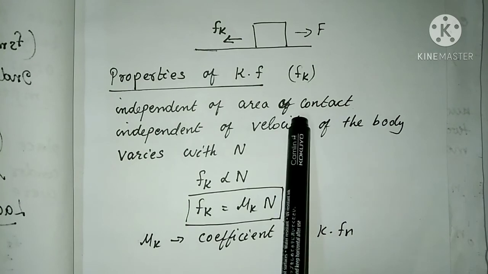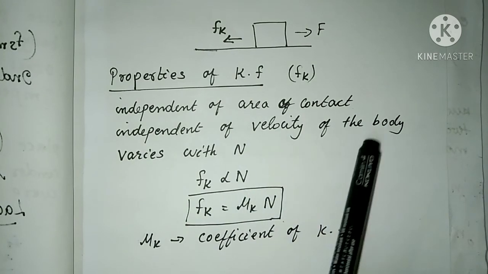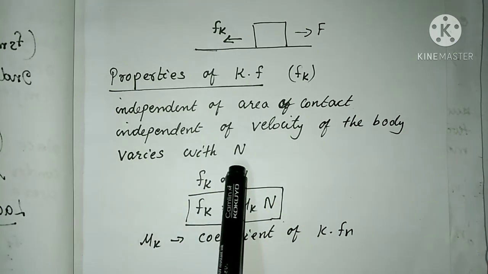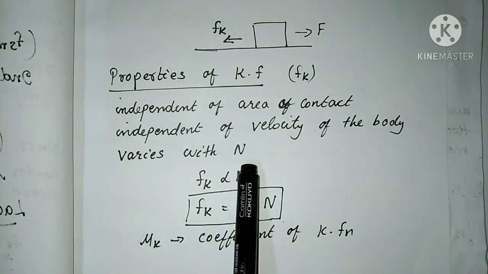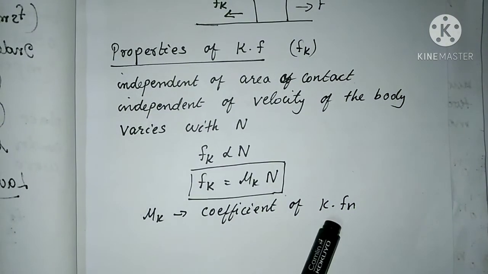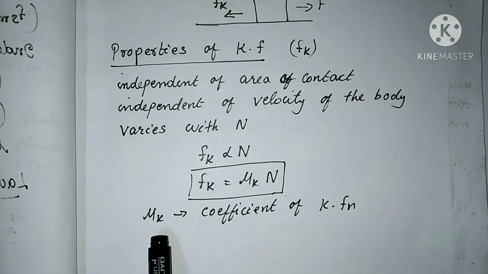Kinetic friction varies with normal reaction. So we can write Fk is proportional to N, then Fk equals mu k N, where mu k is the coefficient of kinetic friction, and it also represents the nature of surfaces in contact.